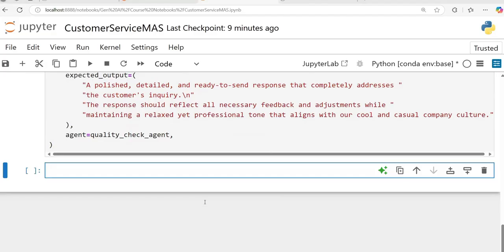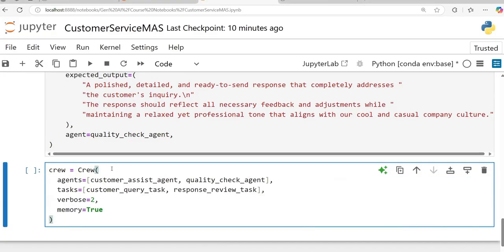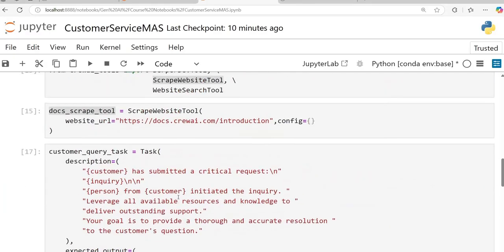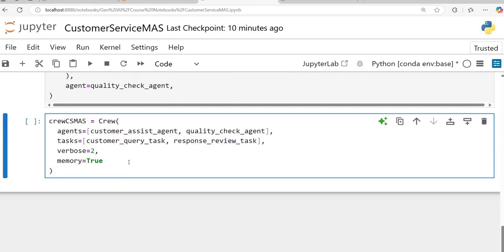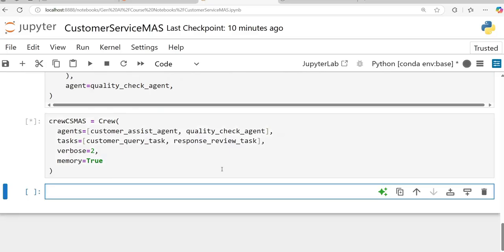And now as usual, what I'm going to do is simply define my agents and tasks in my crew. So if you can see here, crew is equal to Crew, customer assist agent. So I will just say crew, customer service multi-agent system. Okay. So the customer service multi-agent system is equal to Crew with agents customer assist agent and quality check agent, and tasks customer query task and response review task. So response review task, customer query task, all look good. And I'm going to press Control Enter. And then I'm going to ask my question and I'm going to say crew kickoff. So what will be my question?